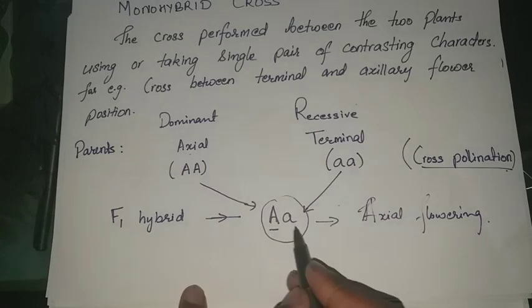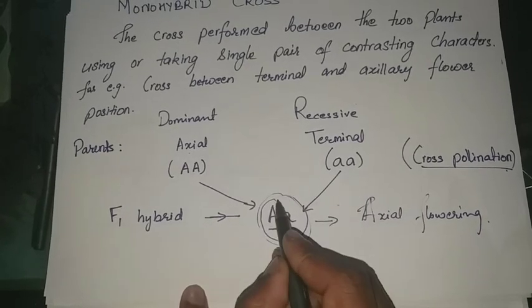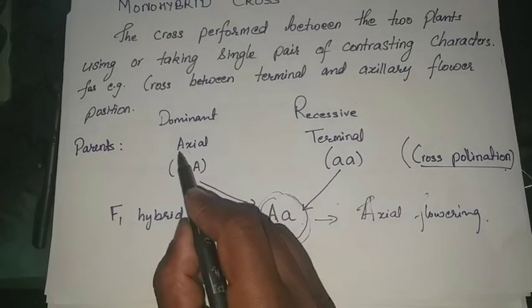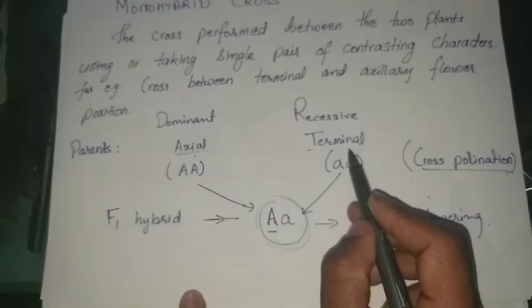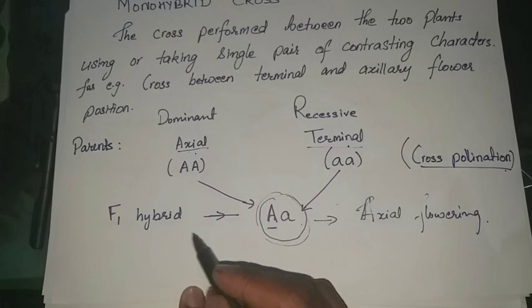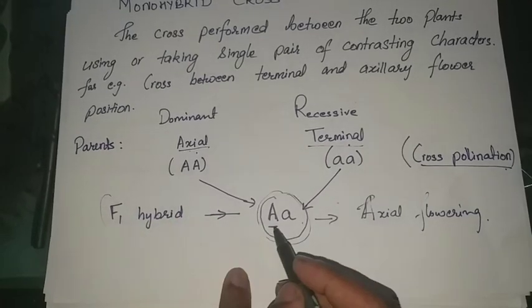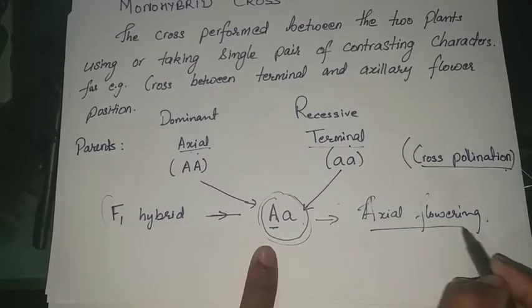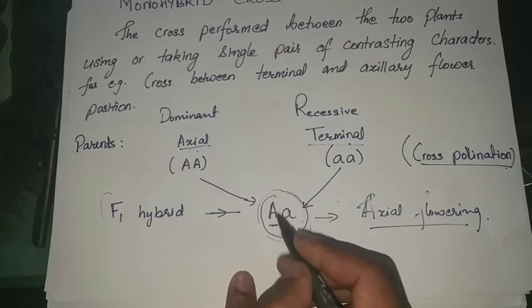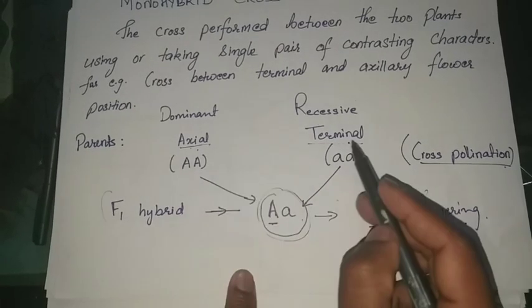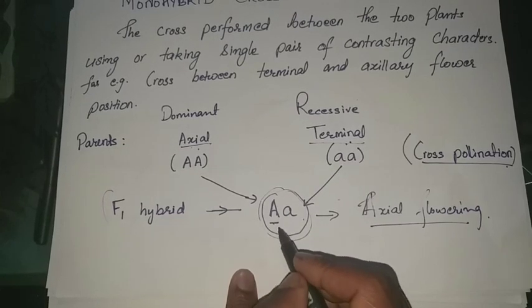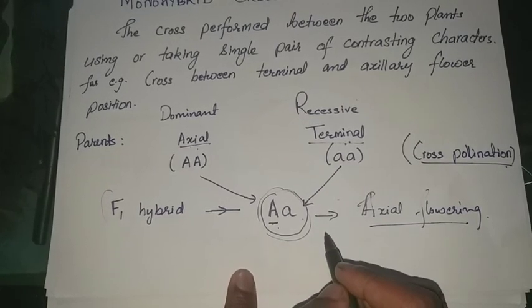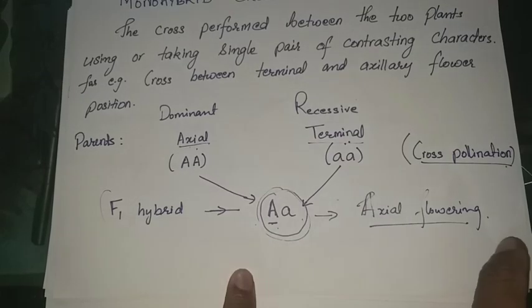Okay, so in the F1 hybrid the plant bears axial flowering. The cross carried out between the axial flowering plant and the terminal flowering plant gives an F1 hybrid that is an axial flowering plant, with the genes of both the axial flowering as well as the terminal flowering. But since axial flowering is dominant, the character shown by the plant will be axial flowering.